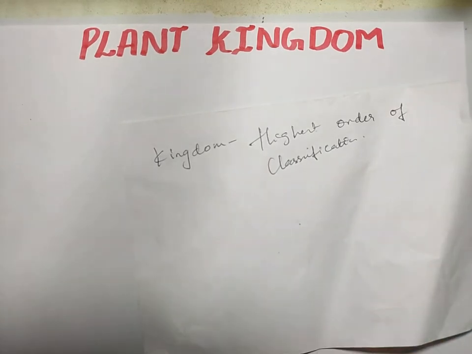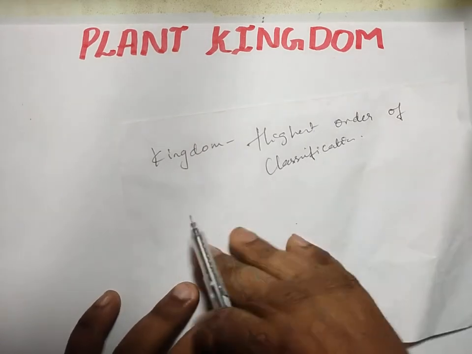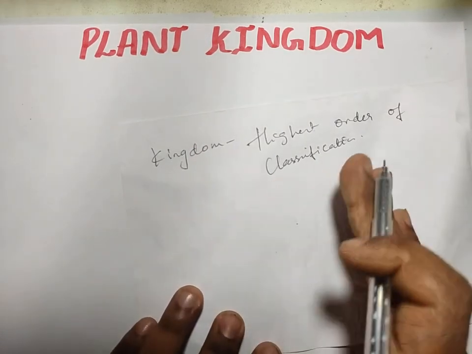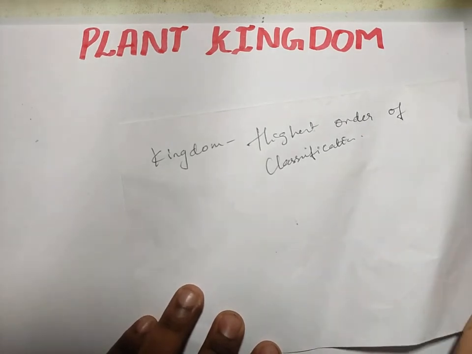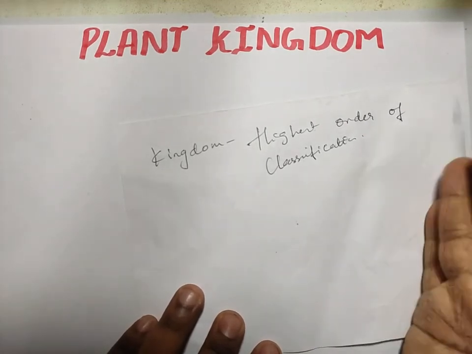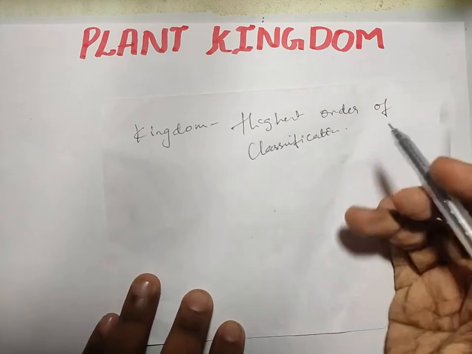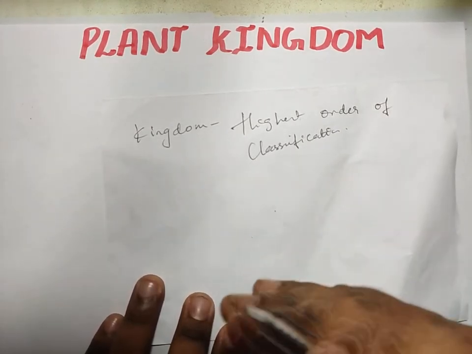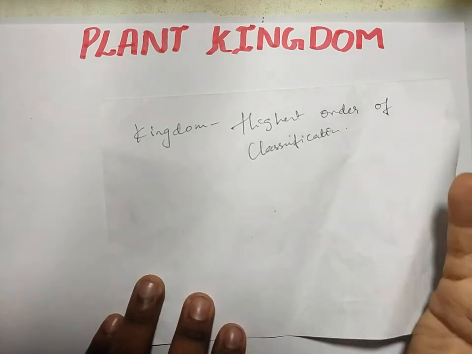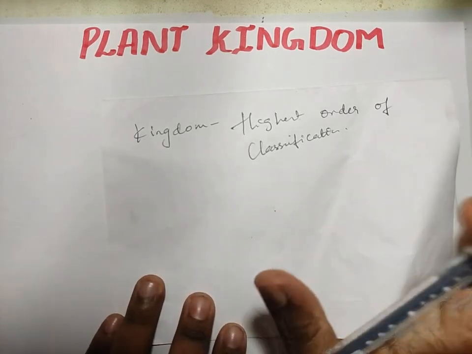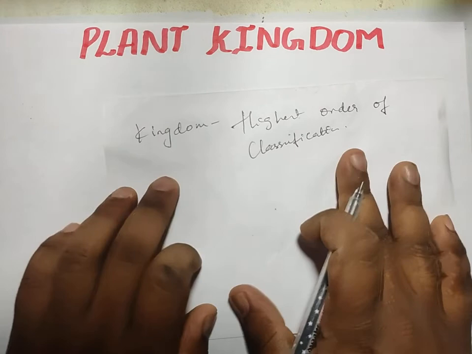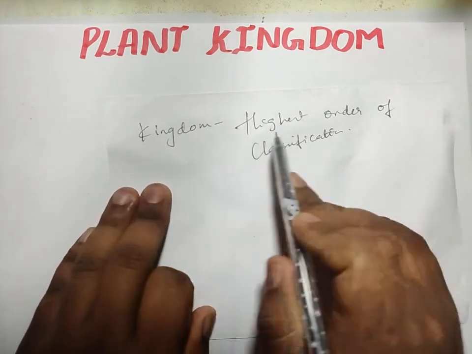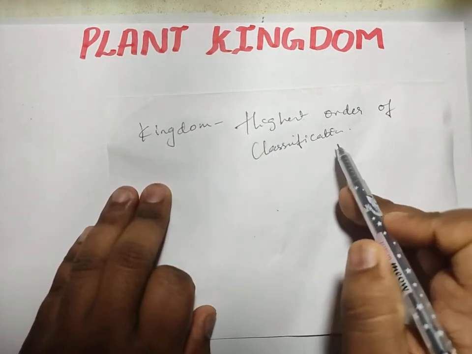Whenever you look at an organism, first we place it in a kingdom, to which kingdom it belongs, whether Monera, Protista, Fungi, Plantae or Animalia. Then we go for a thorough study of that particular organism, and then for the phylum, class, order, family and genus and all those things. Yes or no?